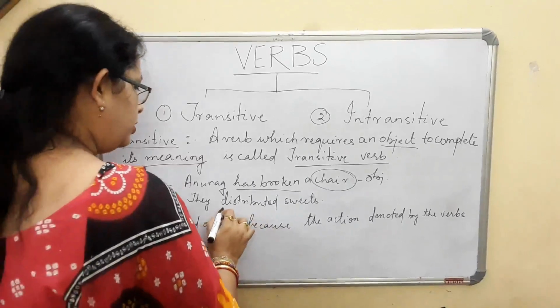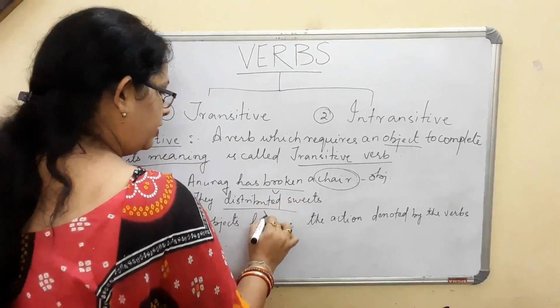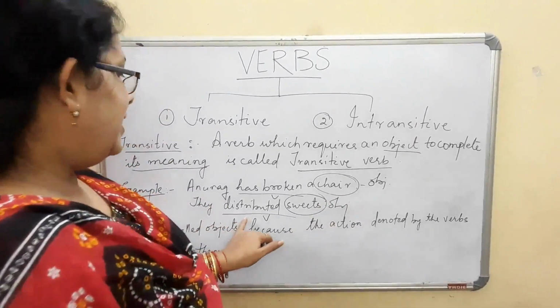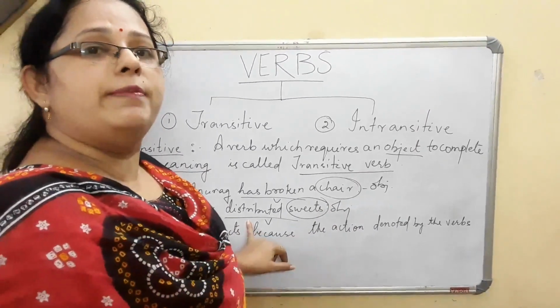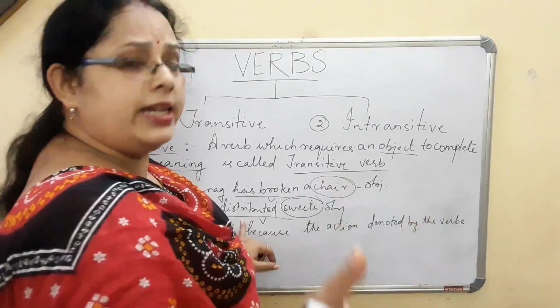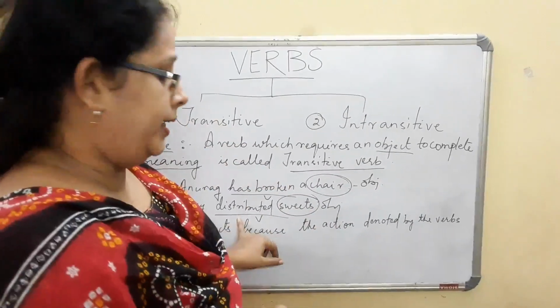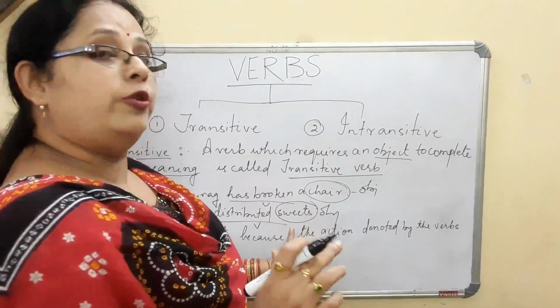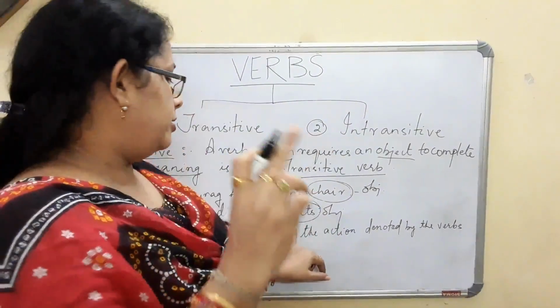Now, they distributed sweets. Distributed is the verb. Now, this is the object here. Why? If I say they distributed, it may be books, copies, chairs, tables, anything, unless and until I give you a particular word. When I have given here sweets, that means they distributed sweets only. That is, sweets is the object here.